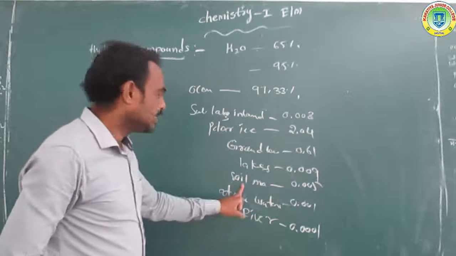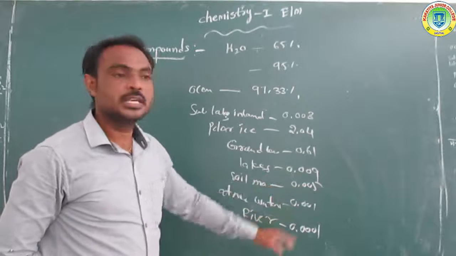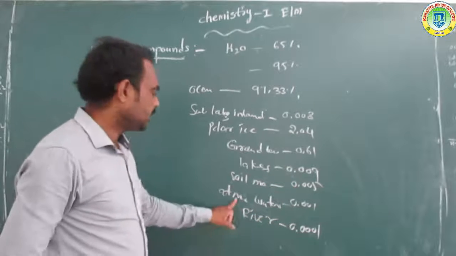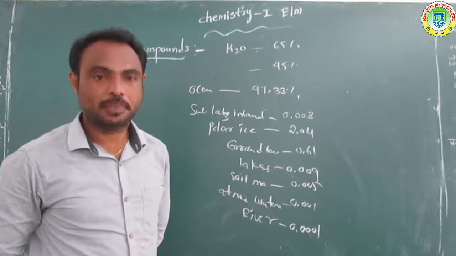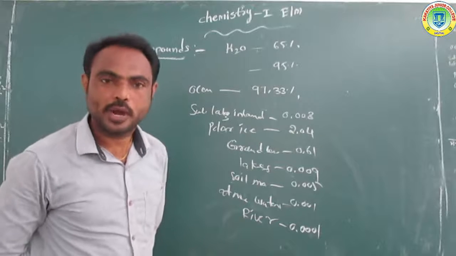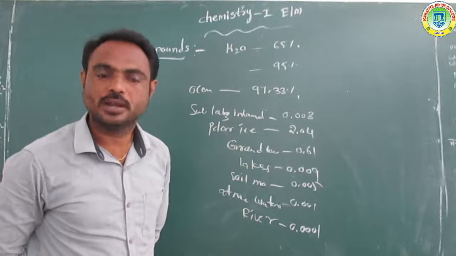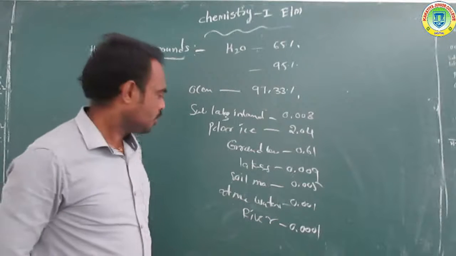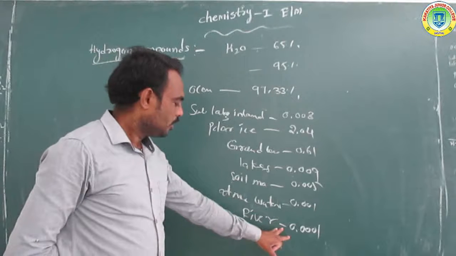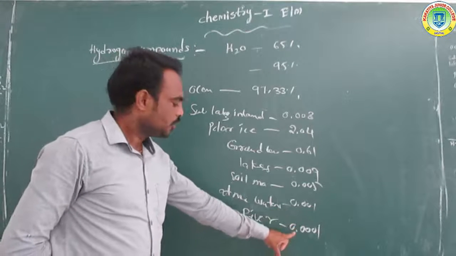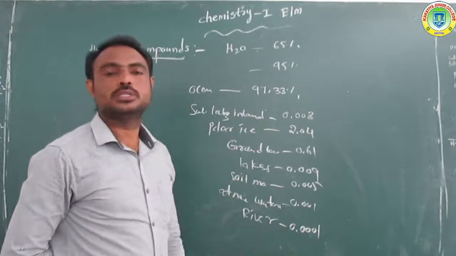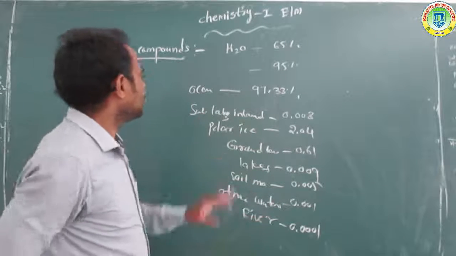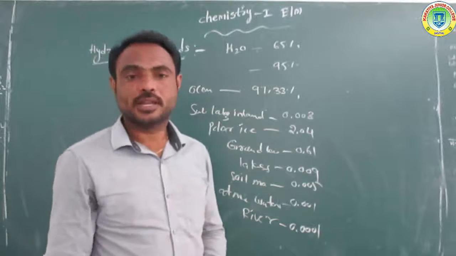Soil moisture 0.005%. Atmospheric water vapor 0.001%. Last one, rivers, all rivers, 0.0001%. So this is the availability of water.